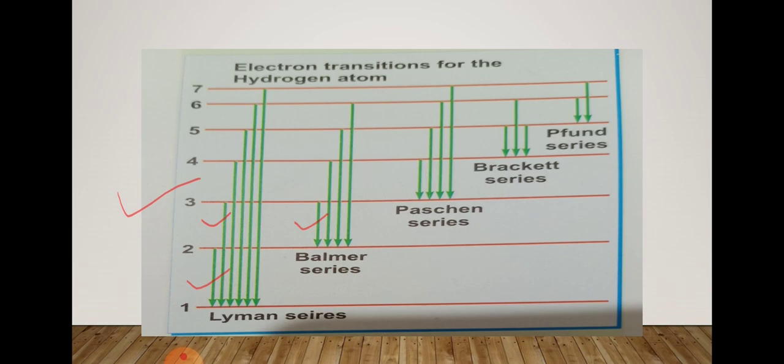And the intensity, how will we come to know about the intensity? By its brightness. The intensity or brightness of spectral lines depends upon the number of photons of the same wavelength or frequency emitted or absorbed. We can count the total number of spectral lines. There is a formula to find out the total number of spectral lines. So write it in your copy.